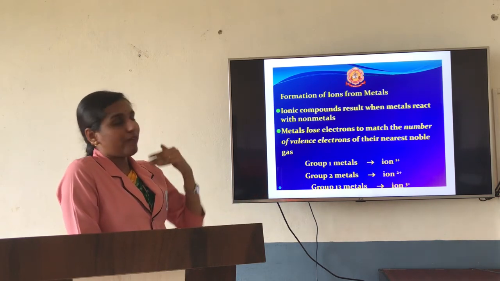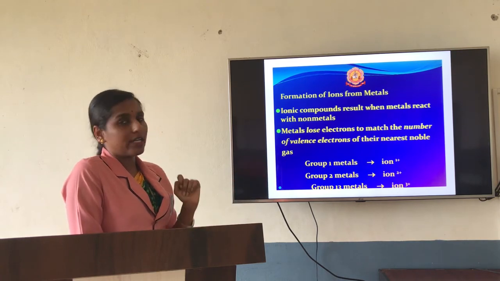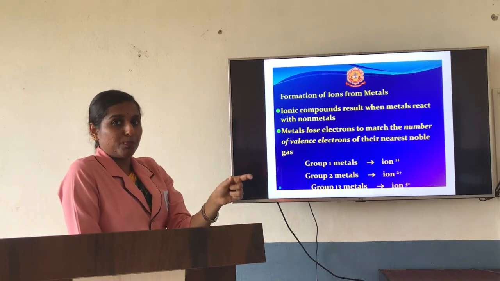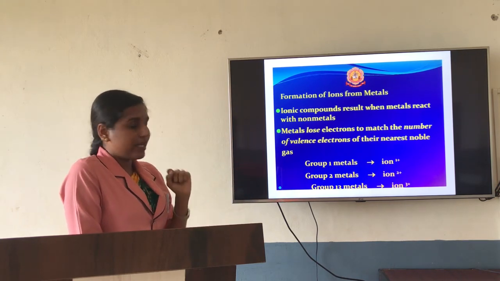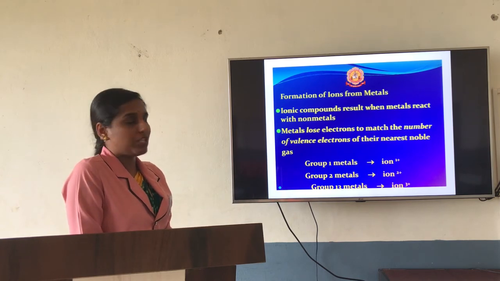In the same way, if you go with group 2 metals, they go with +2. Group 13 metals, not group 3, group 13, because under the 13th group you have metals. There the ions will get a 3+ charge.